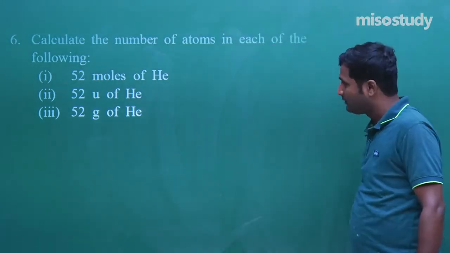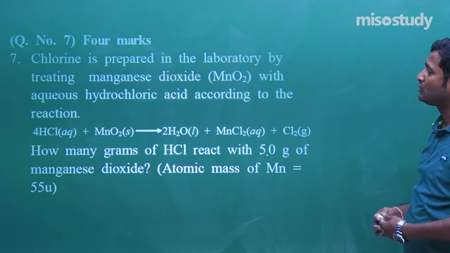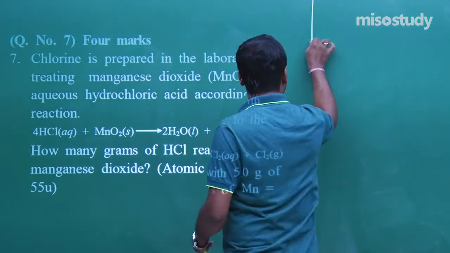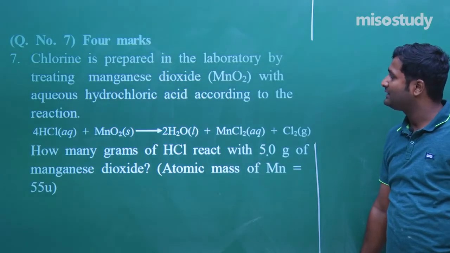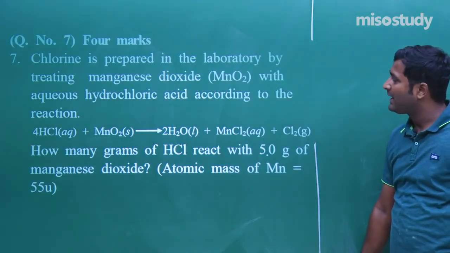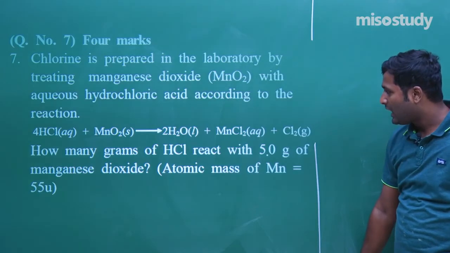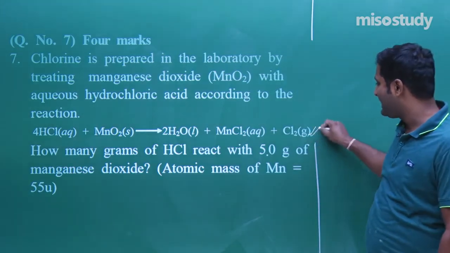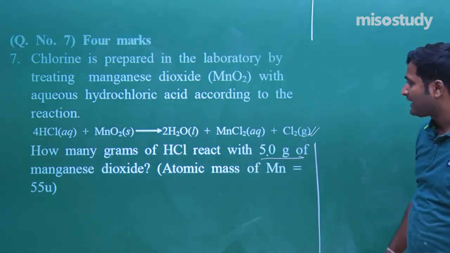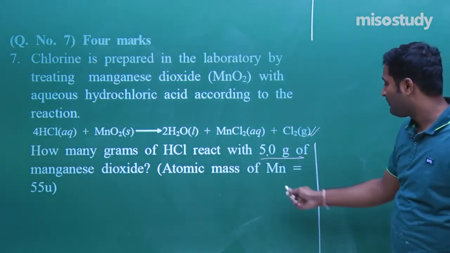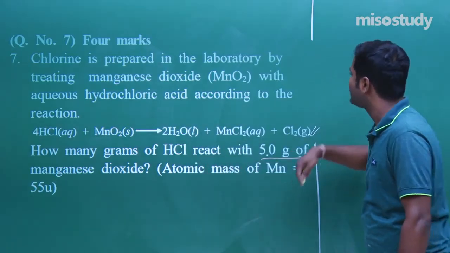So let's move to question number 7. This is a 4 marks question. Read the question carefully, what is given here. Chlorine is prepared in the laboratory by treating manganese dioxide with aqueous hydrochloric acid. How many grams of HCl react with 55 grams of manganese dioxide? Atomic mass of Mn is 55 u. Very simple. How many grams of HCl?